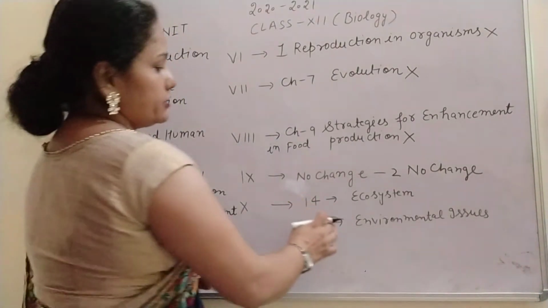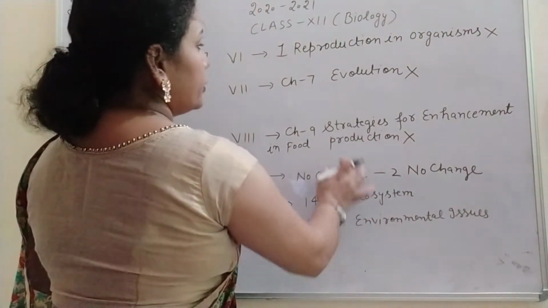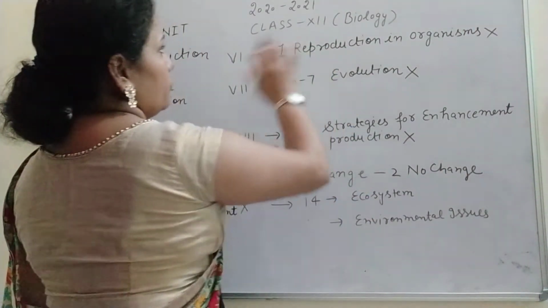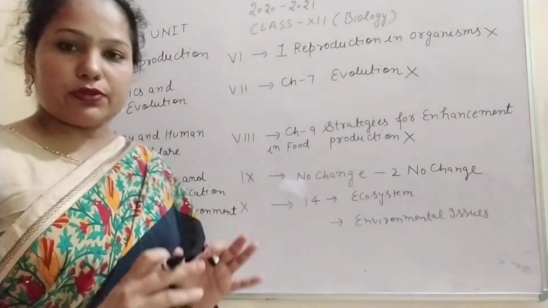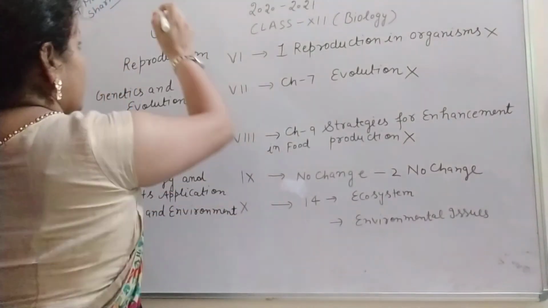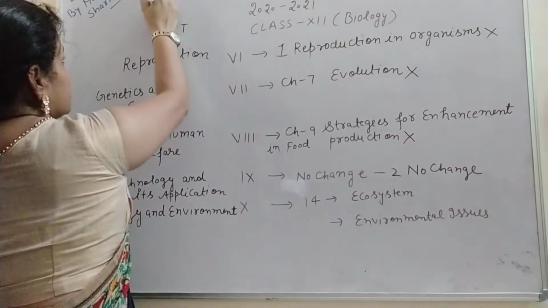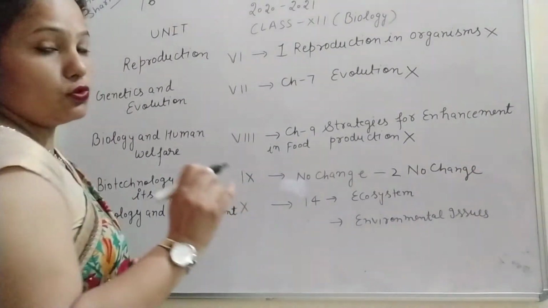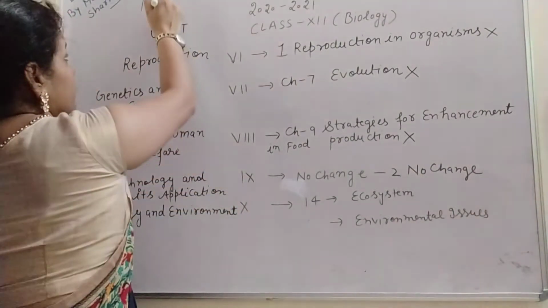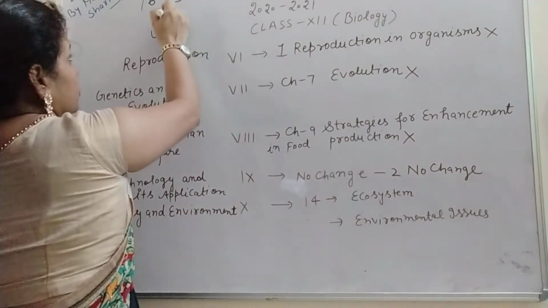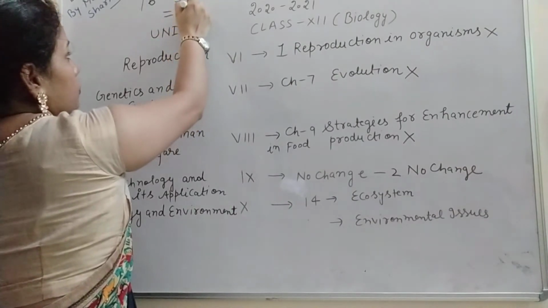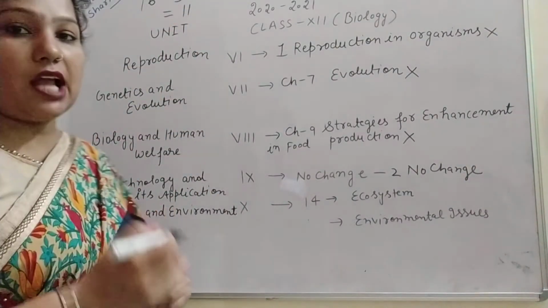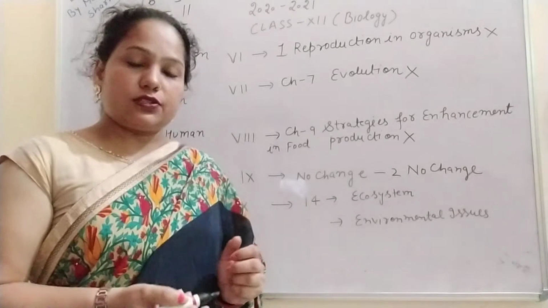So how many chapters are removed? 1, 2, 3, 4 and 5. And how many total chapters are there in class 12? In class 12 there are a total of 16 chapters. And out of those 16 chapters, 5 chapters are removed. So how many are left now? 11 chapters are left in your class 12th.